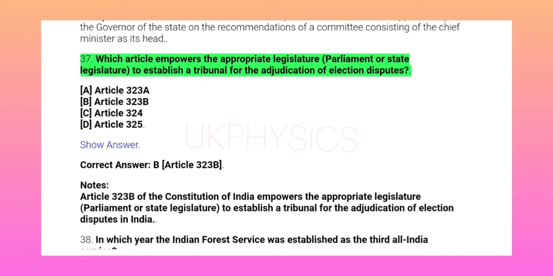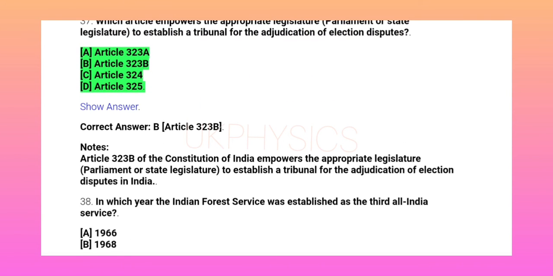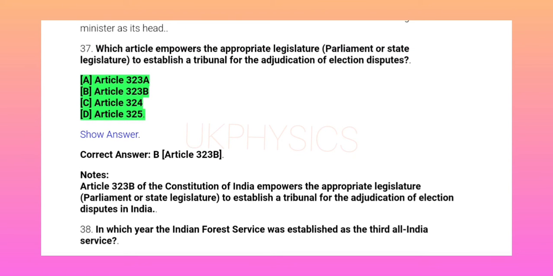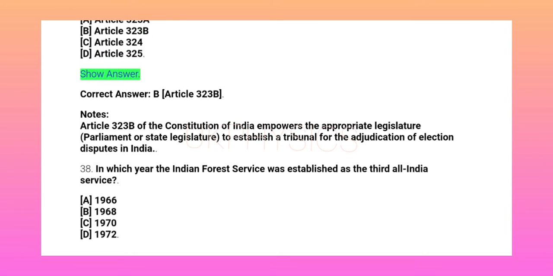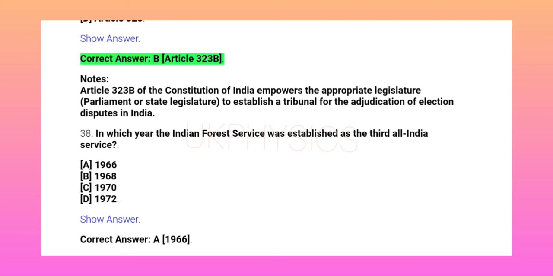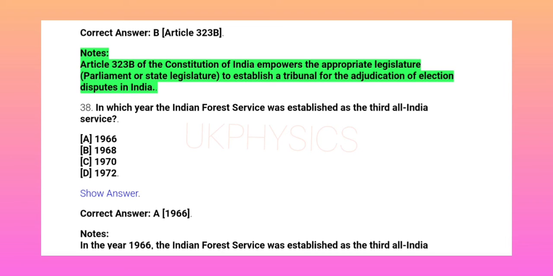37. Which article empowers the appropriate legislature, parliament or state legislature to establish a tribunal for the adjudication of election disputes? A. Article 323A, B. Article 323B, C. Article 324, D. Article 325. Show answer. Correct answer B. Article 323B. Notes: Article 323B of the Constitution of India empowers the appropriate legislature, parliament or state legislature to establish a tribunal for the adjudication of election disputes in India.